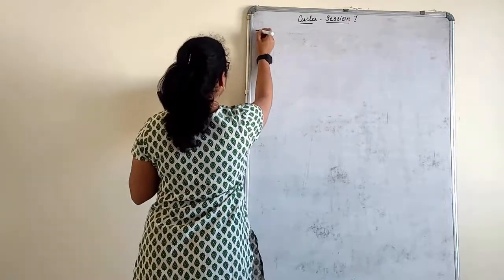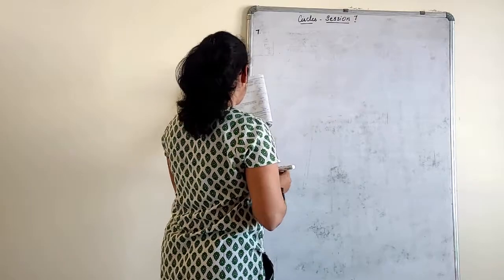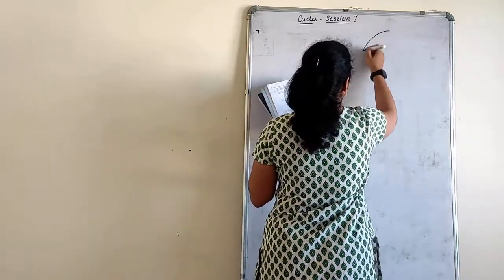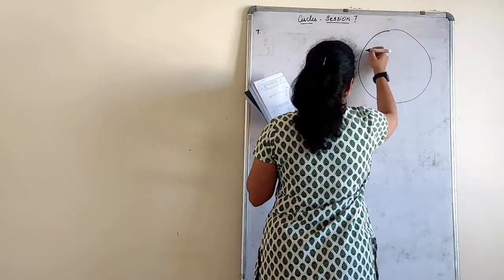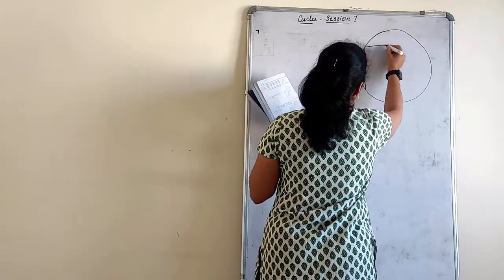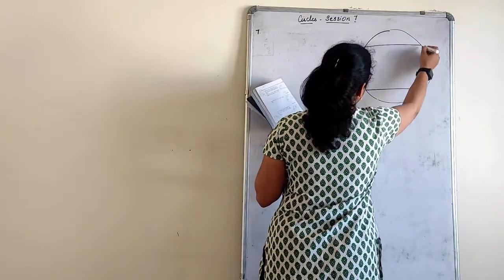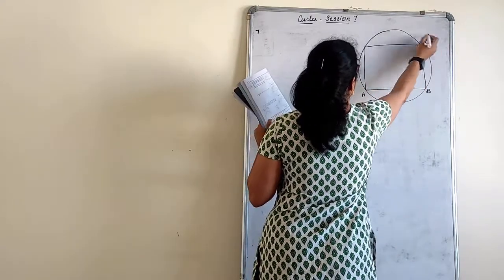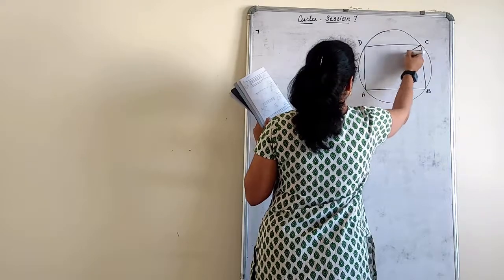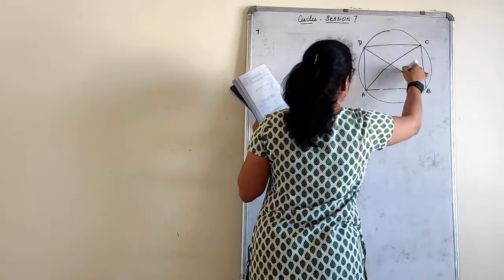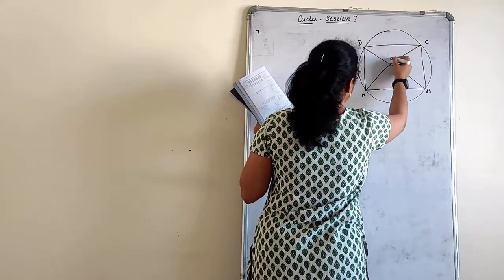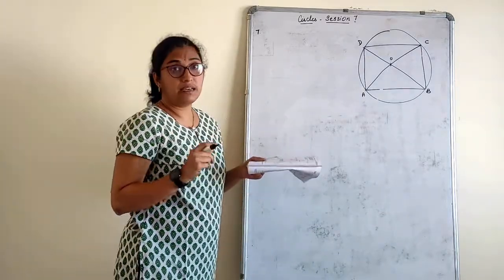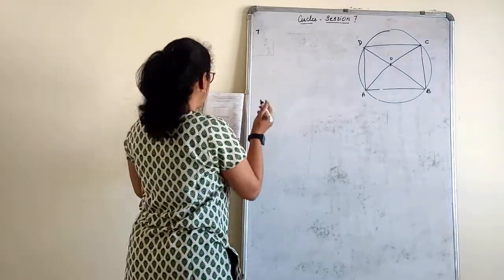Number 7, question number 7. If the diagonals of the cyclic quadrilateral are diameters of the circle. So let us consider ABCD is a cyclic quadrilateral. That means they contain O only. That is, O is the center of the circle because the diagonals are the diameters of the quadrilateral.